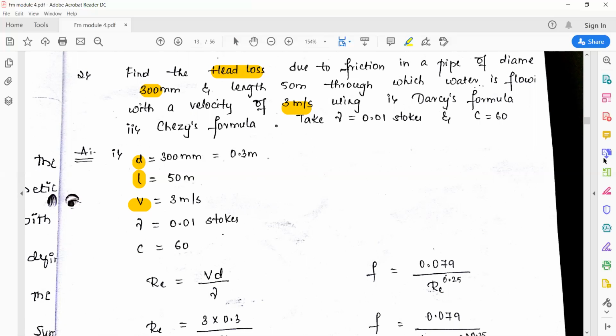So by using Darcy's formula and also Chezy's formula, you need to calculate the value of head loss due to friction. So h_f value you need to calculate using Darcy's formula and Chezy's formula. And also they have given nu, in the sense kinematic viscosity, equal to 0.01 Stokes, and the value of Chezy's constant C they have given 60. So by making use of all these data, you need to calculate the value of h_f.